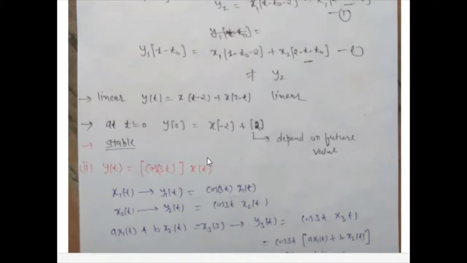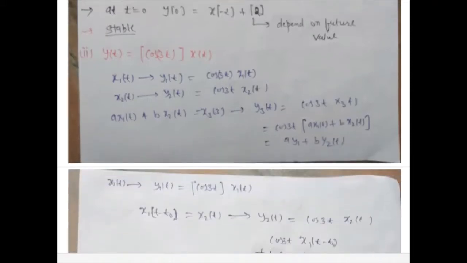Next question: given y(t) equal to cos 3t into x(t). So y1 is equal to cos 3t x1(t) and y2 is equal to cos 3t x2(t). So a x1 plus b x2 equal to x3(t) gives the output y3, which is cos 3t times x3(t), and in place of x3 we put a x1 plus b x2.